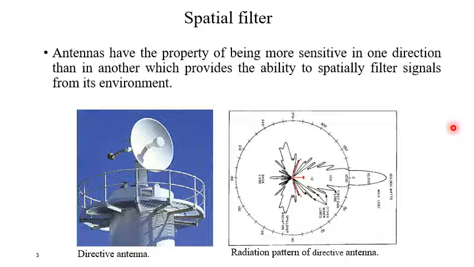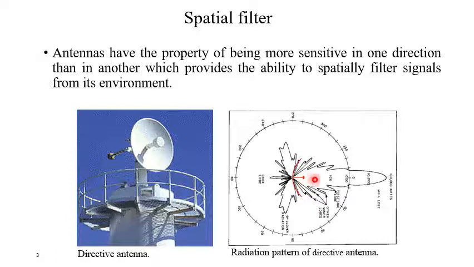The meaning of special filter: antennas have the property of being more sensitive in one direction than in another, which provides the ability to spatially filter signals from its environment. If you consider this radiation pattern of the directive antenna, you will see that the power flowing in the horizontal direction is much larger compared to any other direction.